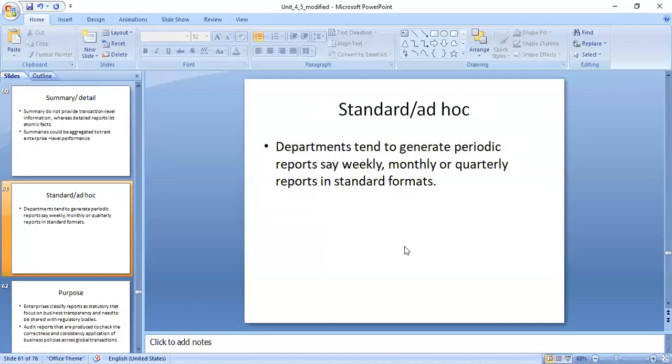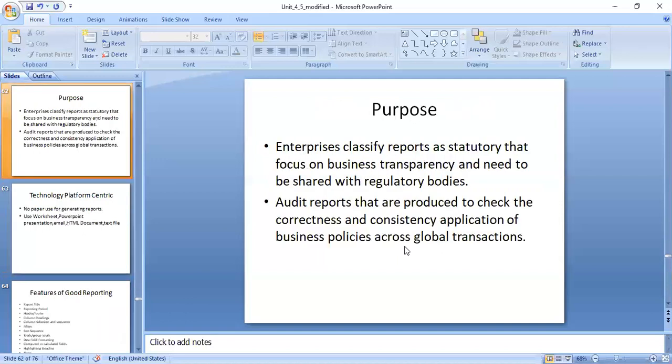Then the next one is purpose. The name itself specifies what purpose you require to prepare the report. Enterprises classify the reports as statutory, which focus on business transparency and need to be shared with regulatory bodies. You can take the example of a college. In our BCA department, we prepare the report in our format and show it to the respective management people. Why we are showing that: so that cross verification will be done.